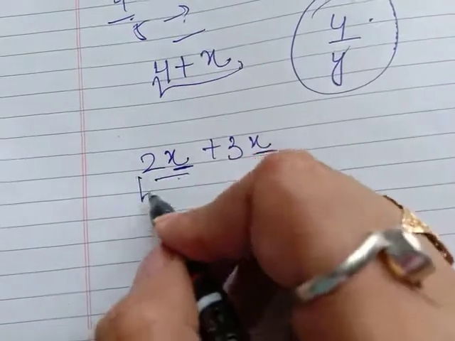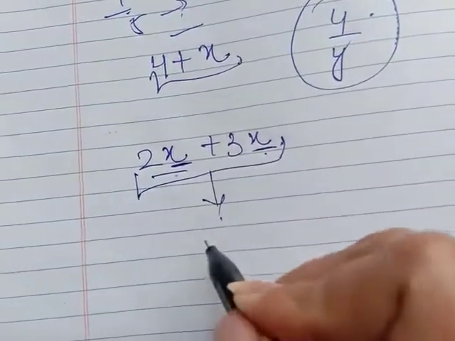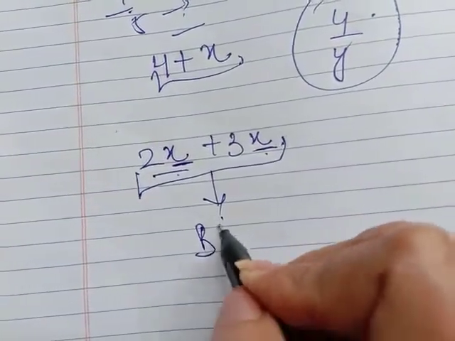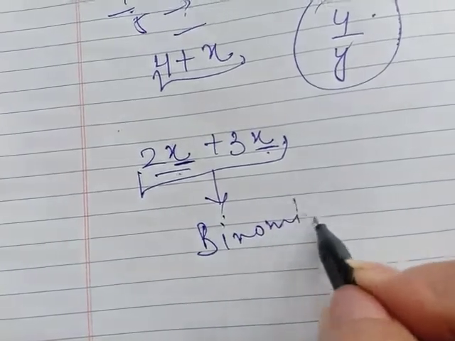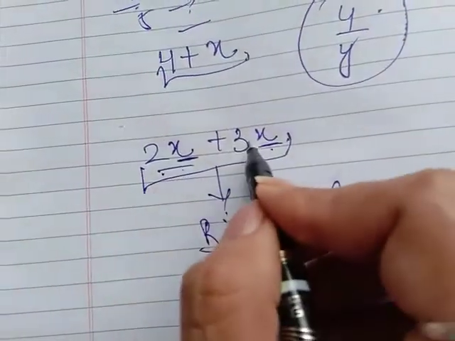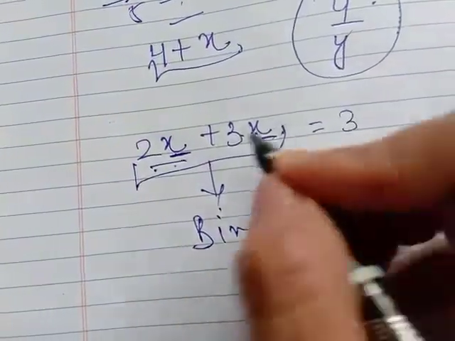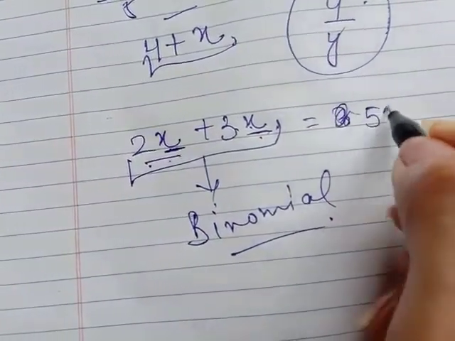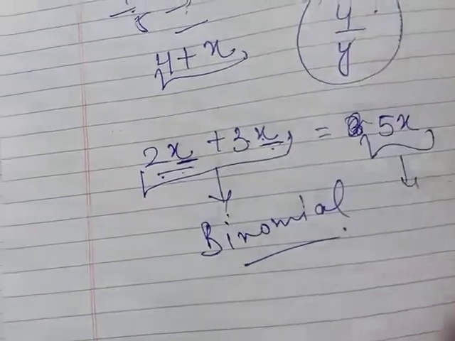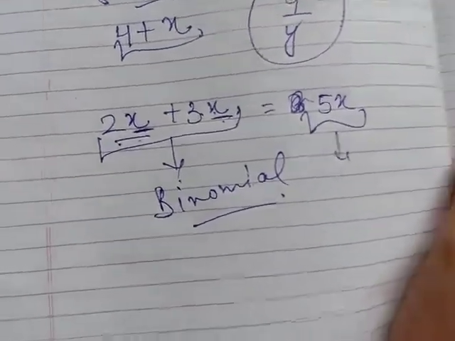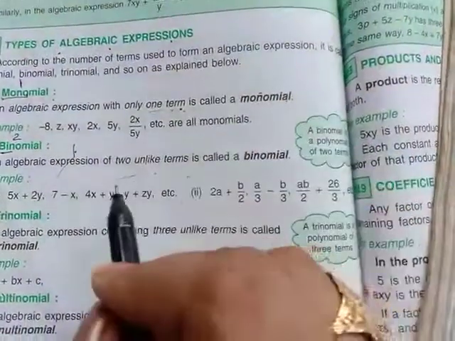So we can't say that this expression is a binomial. Why? Because when I will add both the terms, both the numbers, it becomes 3x plus 2x becomes 5x, so it becomes a monomial. That's why he said unlike terms.